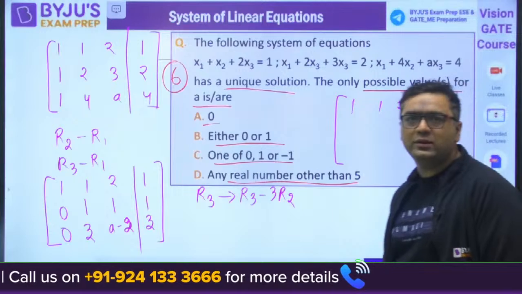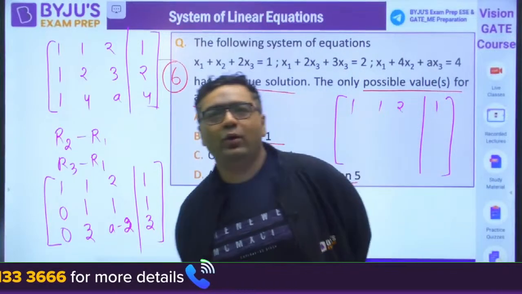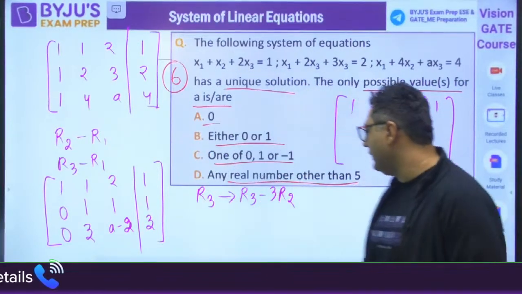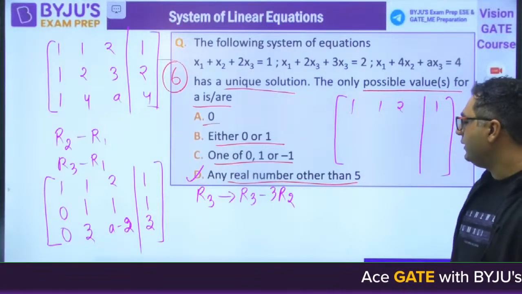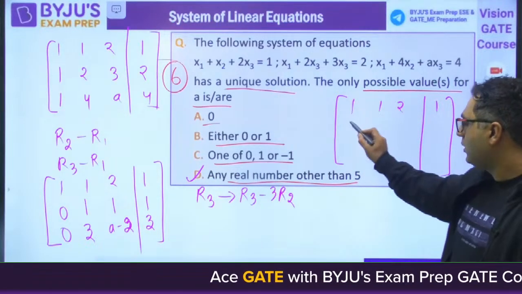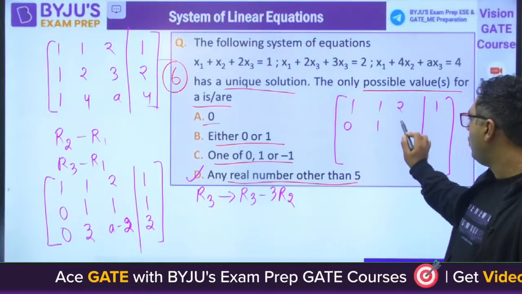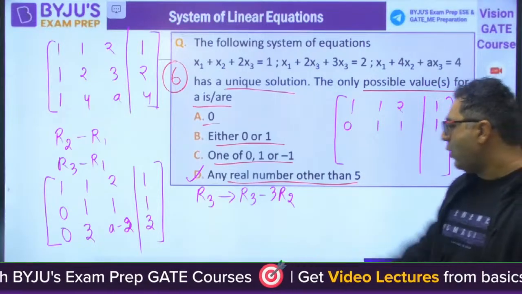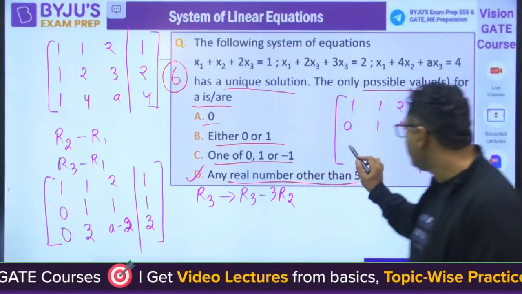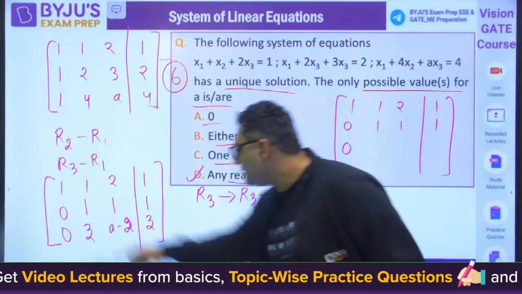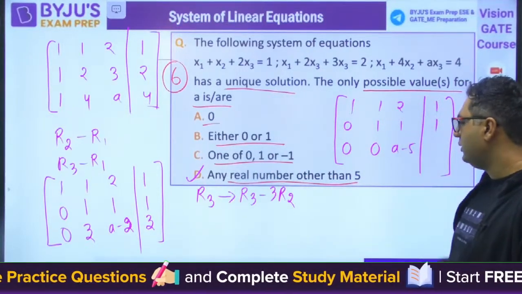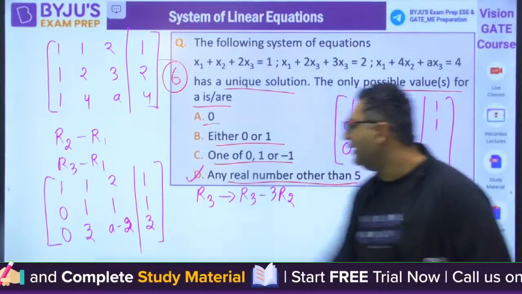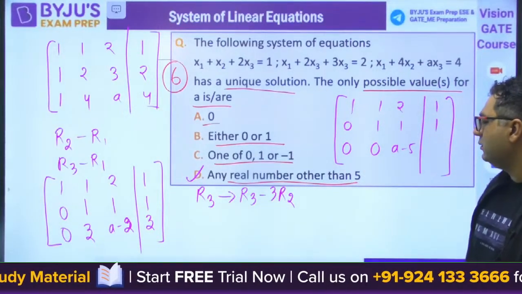Anybody find the answer? Okay, Rishabh Yadav is saying the answer is D. I feel that is the correct answer. So when you would be having here 0, 1, 1, 1. Now R3 minus 3 R1. This will remain 0. 3 minus 3 will become 0. This will become A minus 5 and 3 minus 3 will become 0.